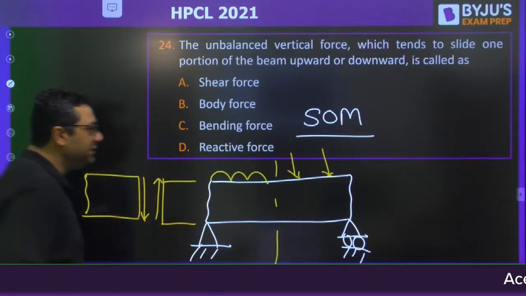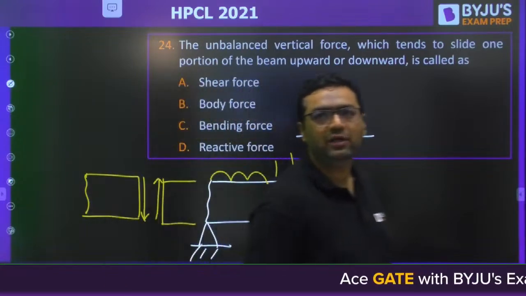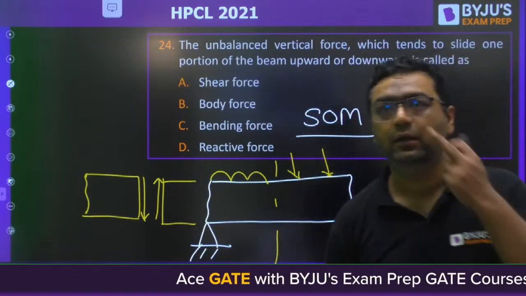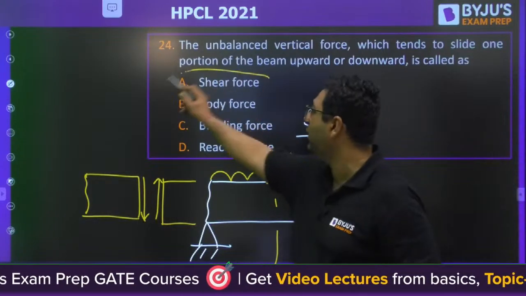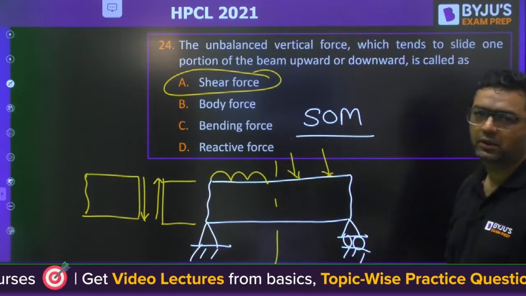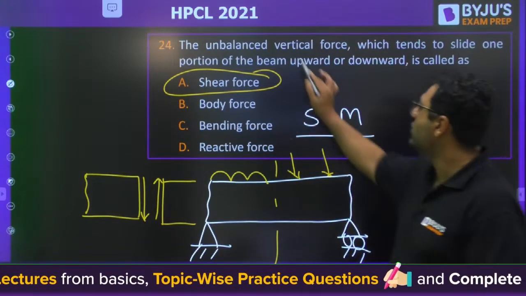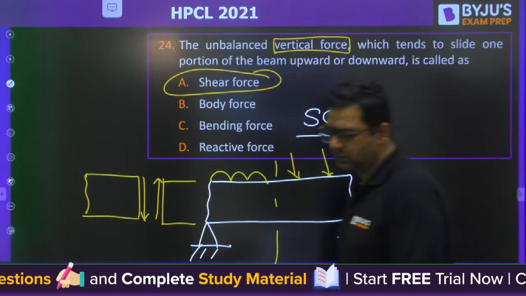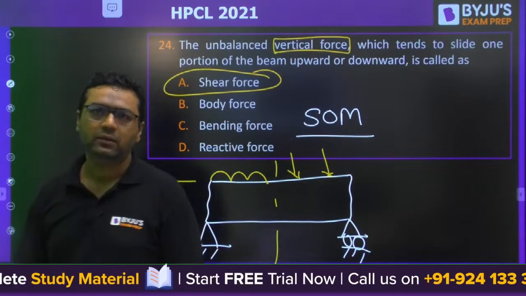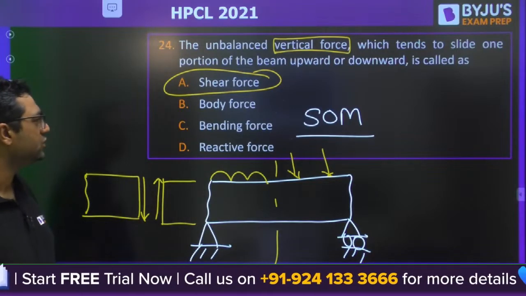So they are asking which is that. Is it shear force? Okay, Aniket is saying C. Aspirant is saying A. Paglesan A. Ashish A. It is A only. This is the shear force. First of all, they said vertical force. So vertical force is shear force. Is it clear? For the beam, vertical force is shear force.